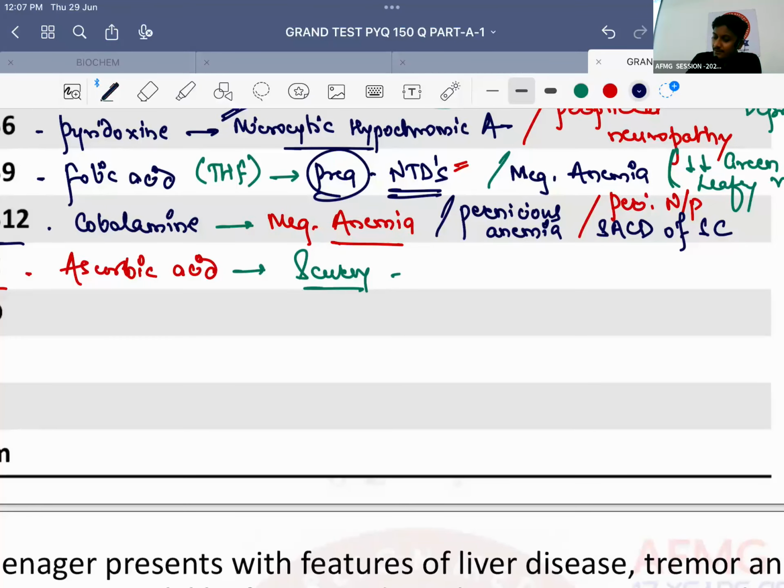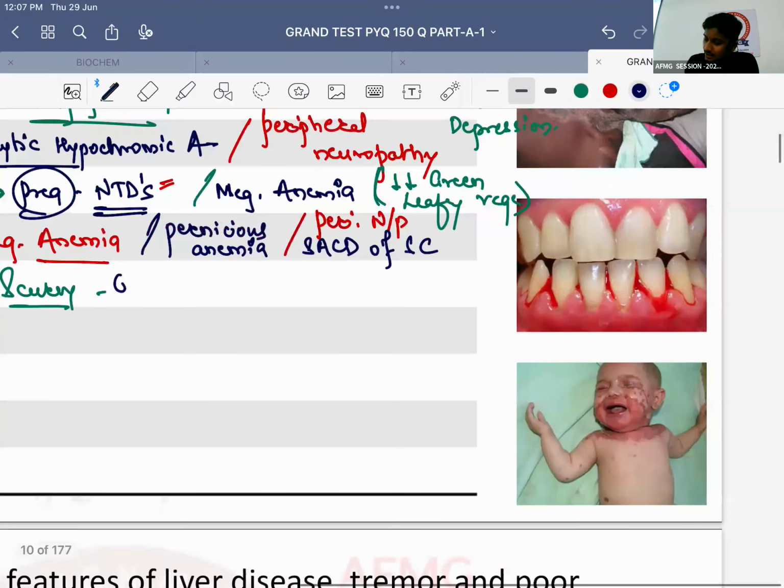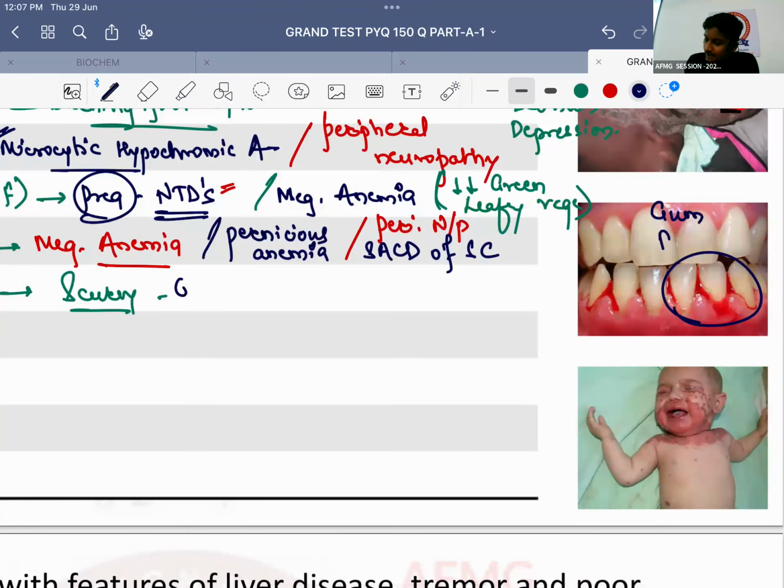Deficiency of ascorbic acid or vitamin C will cause scurvy in the patient. Scurvy is characterized by, very good, what is seen over here? The patient will have gum bleeding. Along with gum bleeding, the patient will have small bleeding spots known as petechiae. Along with that, the patient will have subperiosteal hemorrhages. क्या बोलते हो subperiosteal hemorrhages की वजह से क्या होता है? So bone की covering को बोला जाता है periosteum. इन दोनों के बीच में there is hemorrhage which will occur. Due to that the child will have a lot of swelling and a lot of pain in his calf region, due to which the child cries and the child cannot walk.